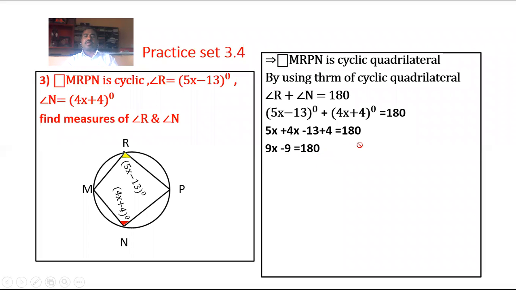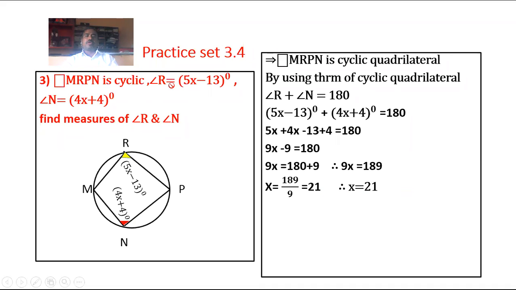Minus 9 goes on the RHS, then you get plus 9. 9x is equal to 180 plus 9. Therefore, 9x is equal to 189. 9 is multiplied with x, so 9 goes on the RHS and we get divide. x is equal to 189 upon 9. 9 twos are 18, 9 ones are 9. Therefore, x is equal to 21.